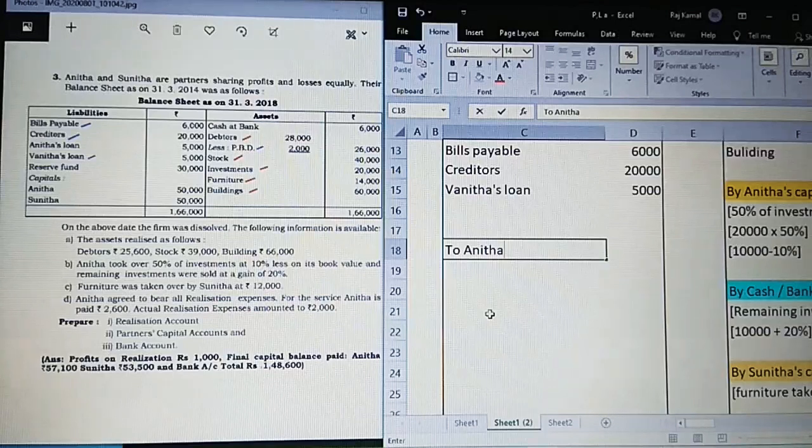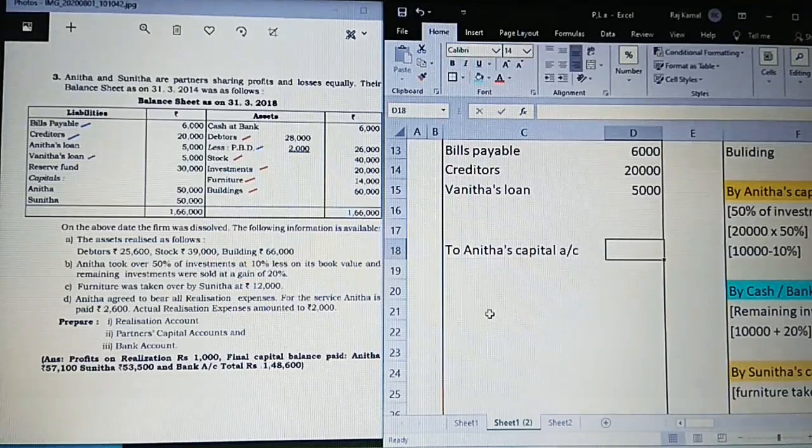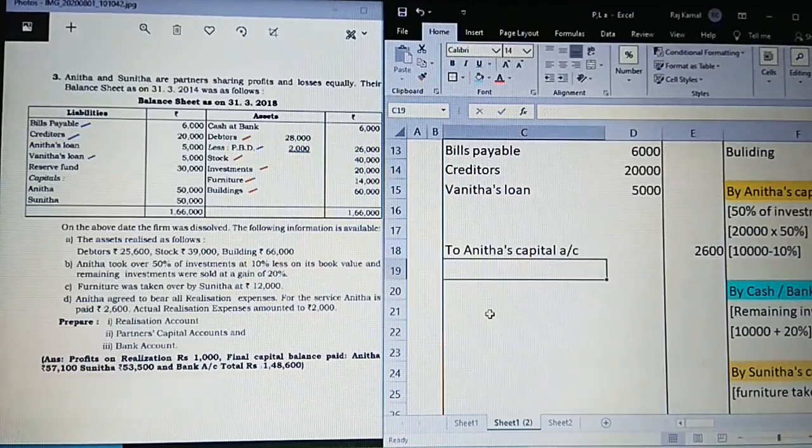So we are transferring to Anita's capital account, because she is a partner. This will be paid only at the last, that is cash or bank account. You have to show this. So what is the amount? 2,600, realization expenses.